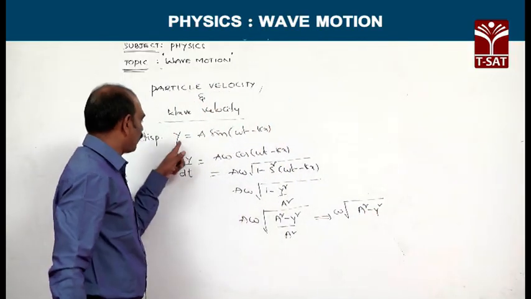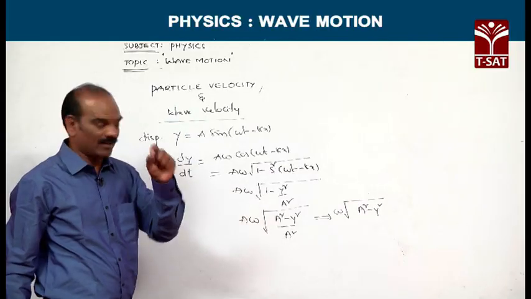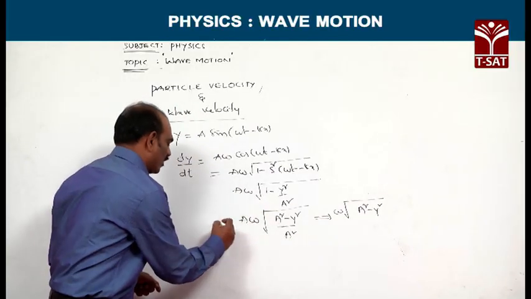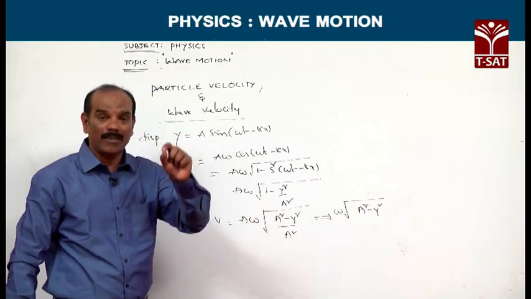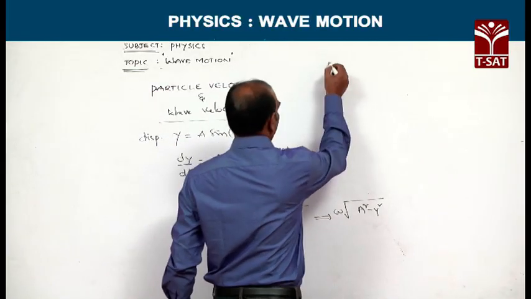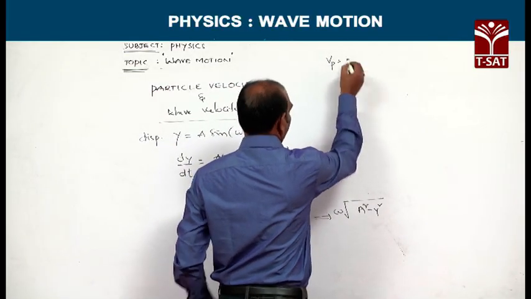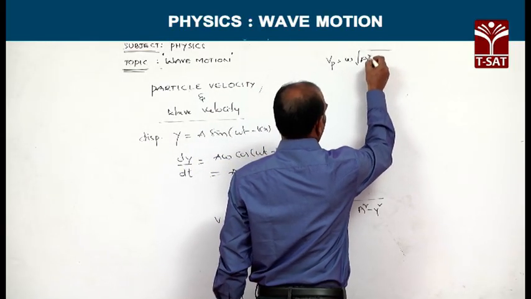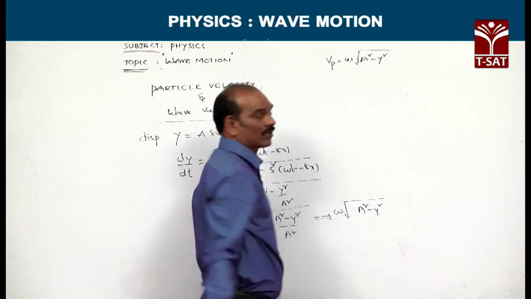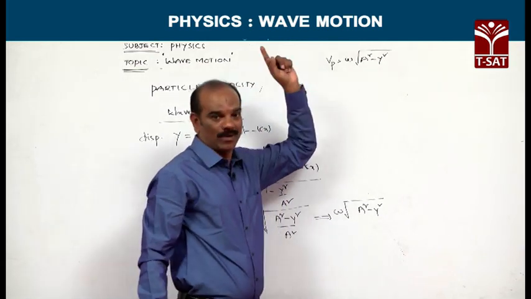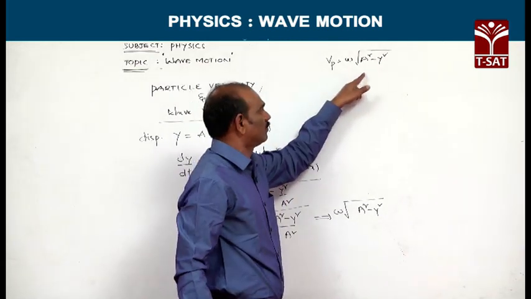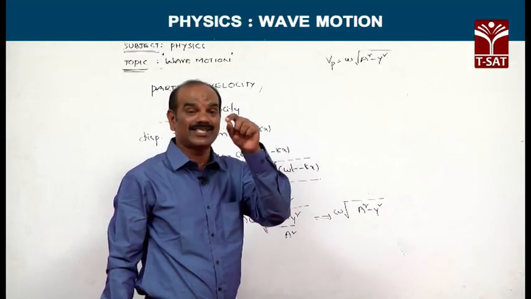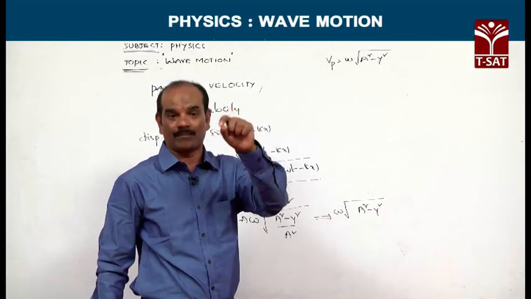Here y is the displacement of the particle and v is the velocity of the particle. Therefore, velocity of particle Vp is equivalent to ω under root of a square minus y square. This whole value is to be maximum. This maximum value is possible when y is equal to 0. Y equal to 0 means equilibrium or mean position.